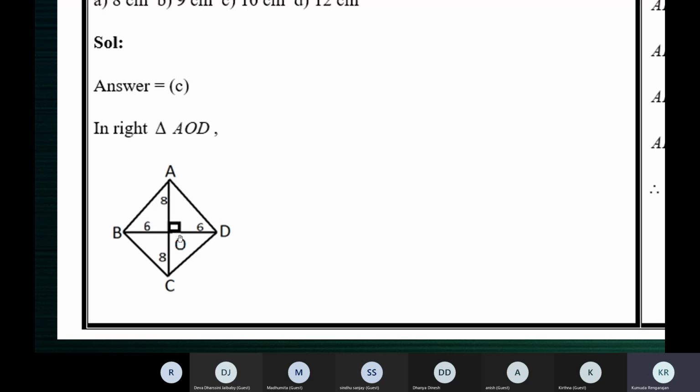All the four triangles are right triangles. In a rhombus, all the four triangles are right triangles. So you can take up any one right triangle. I have taken up this right triangle AOD. Apply Pythagoras theorem. How will you apply Pythagoras theorem in this triangle?